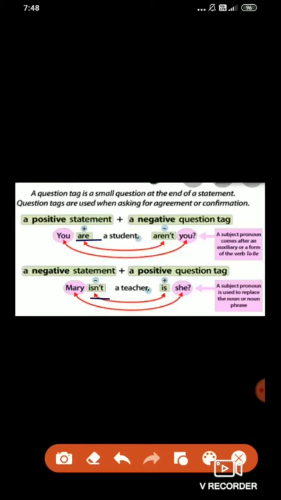Always keep in mind that a subject pronoun is used to replace the noun or noun phrase. So always a pronoun is used to replace the noun. Mary is given, so don't write Mary there. You need to write the pronoun of the noun. So a subject pronoun is used to replace the noun. So how will the sentence be? Mary isn't a teacher, is she? And at the end, a question mark. Clear, students?